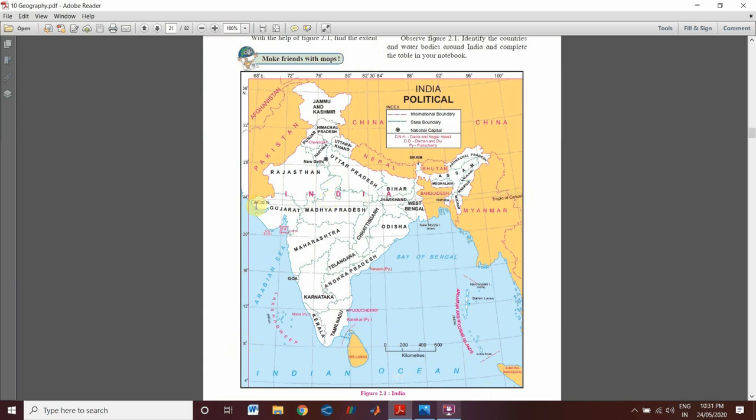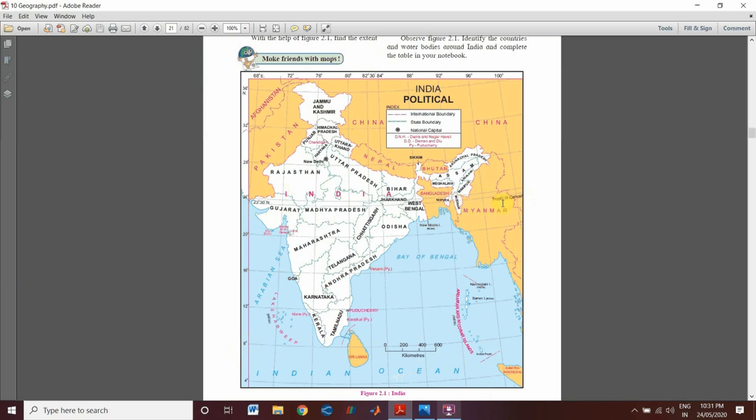Now let's see about the Tropic of Cancer. What is the degree of Tropic of Cancer? Actually, Tropic of Cancer is also an imaginary line. Its degree is 23°30' north, and it passes through which states of India? Here it passes through Gujarat, Madhya Pradesh, Chhattisgarh, Jharkhand, West Bengal, Tripura and Mizoram.